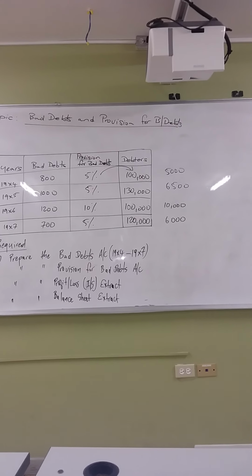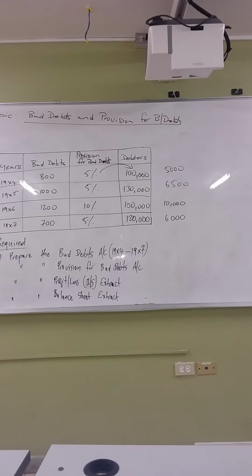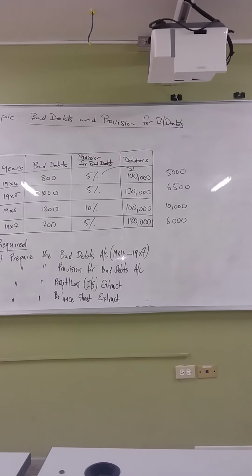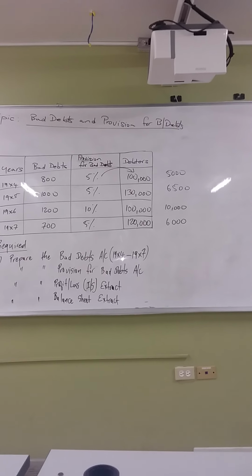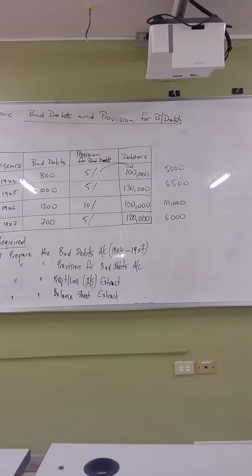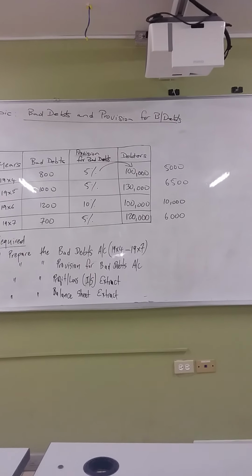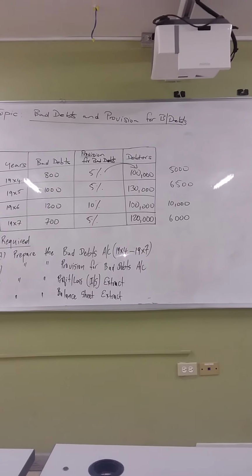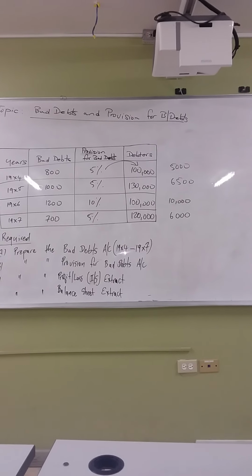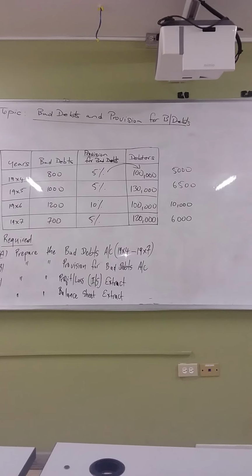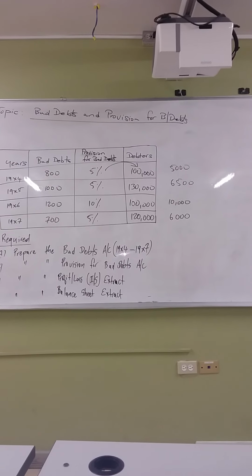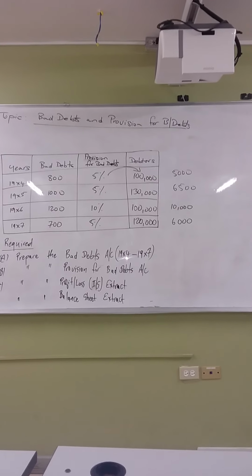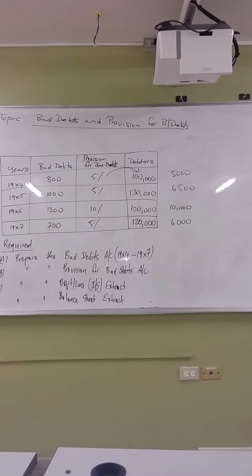So for the year 1994, you only expect to collect 95,000. Now for 1995, your debtors was 130,000, and again your provision for bad debts was 5%. Now 5% of 130,000 gives you what?